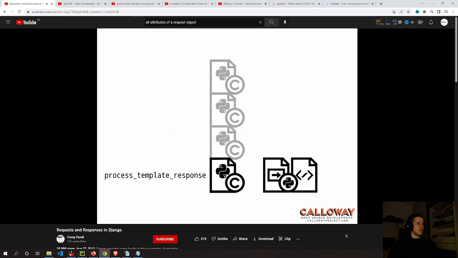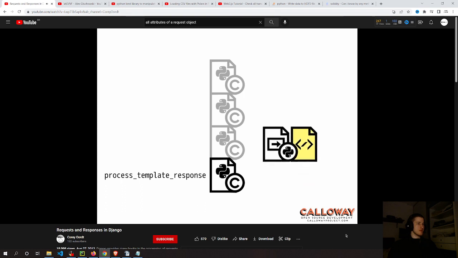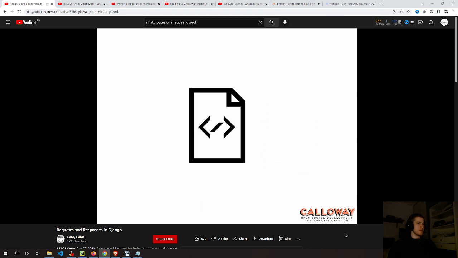If the HTTP response object returned by the view has a render method, like the template response does, Django calls the process template response method for each middleware class in reverse order. The middleware can alter the context data, or the template. It can return its own HTTP response as well. Next, we will render the template.